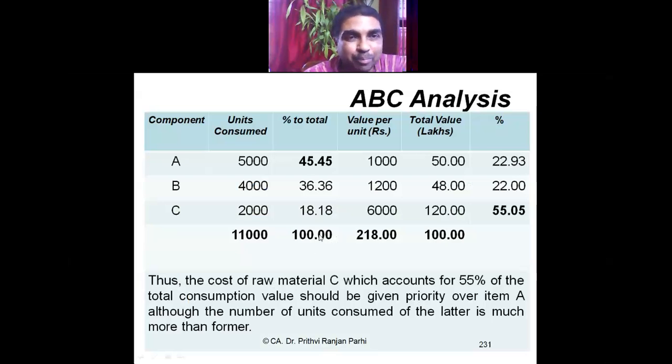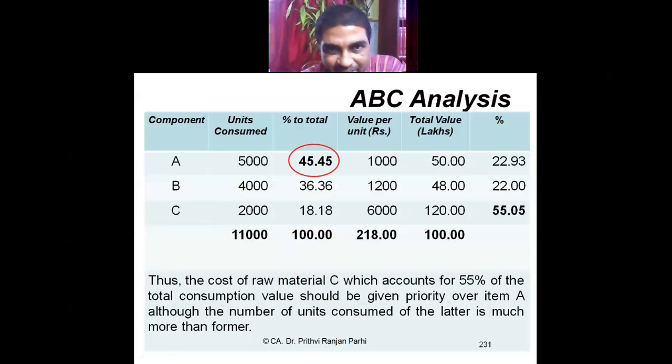Here you see in this example I am showing you. Let us say I have categorized like this: A, B, C, 3 kinds of components are there. A is 5,000 units, B is 4,000 units, C is 2,000 units. My total stock is 11,000 units. So if we see unit wise, A constitutes 45%, B constitutes 36%, C constitutes 18%. So one may think, okay, 5,000 items, so many items are there, 45%. So I should give more attention to these items.